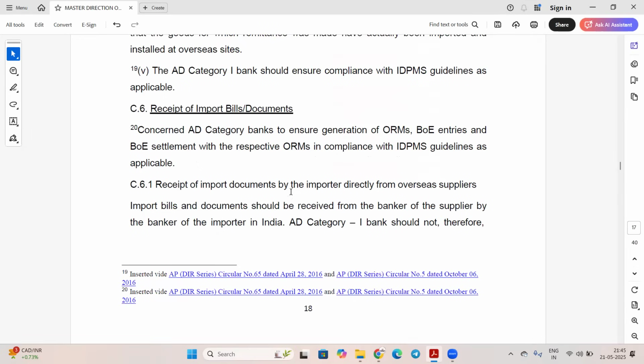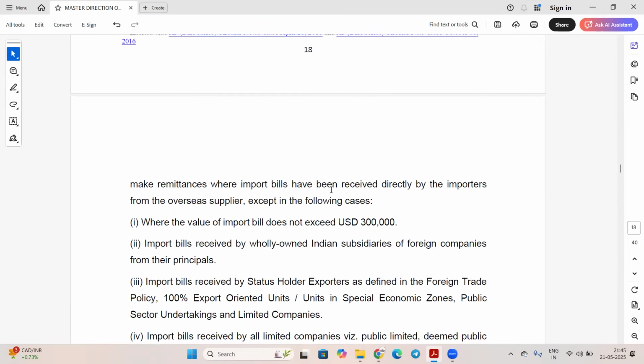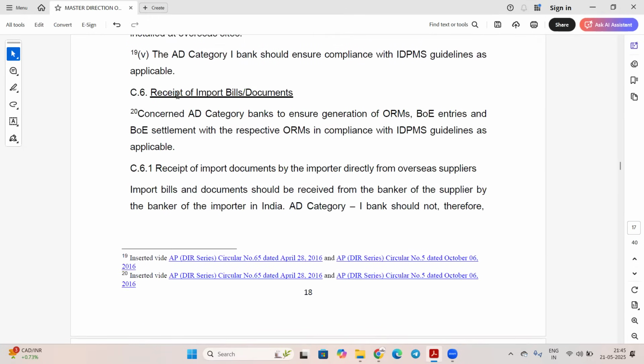Receipt of import documents by importer directly from overseas supplier. Import bills and documents should be received from the banker of the supplier by the banker of the importer in India. So the bank should not make remittance where import bills have been received directly by the importers from the overseas supplier, except in the following cases. So friends, here the point is that whichever import documents are coming to the bank, the bank has to make the payment, and when the bank is making payment then ORM will be generated, okay, and that ORM is to be settled with the bill of entry, as per the IDPMS guideline.